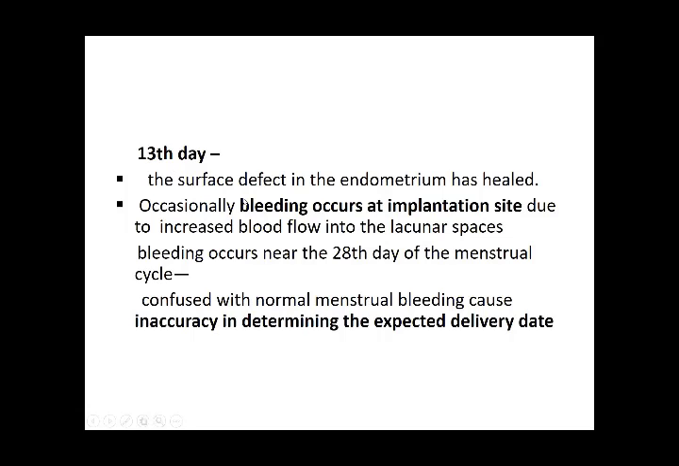On the 13th day, the surface defect in the endometrium has healed. Occasional bleeding occurs at this site on the 13th day when the sinusoids come in contact with the lacunae. At this time, a certain amount of bleeding might occur at the implantation site, with increased blood flow into the lacunar spaces. This bleeding is near the 28th day of the menstrual cycle, so it can be confused with menstrual bleeding, and the expected delivery date can be confused.